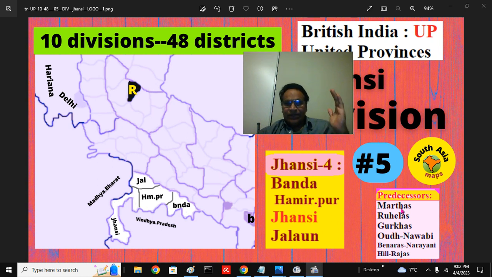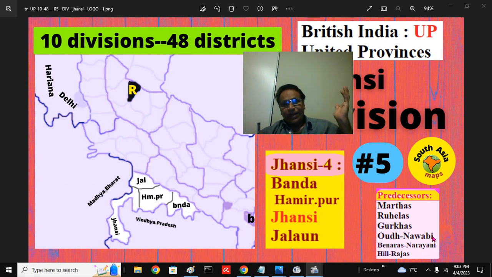Its predecessors, the rulers from whom the land was acquired, conquered or ceded, were the Marathas, who ruled mostly in Bundelkhand and in the Doab, the Meerut region up to Saharanpur. Then the Ruhelas, Muslim Nawabs, ruled in the Bareilly and Moradabad region. Then the Gurkhas ruled in the mountains of Uttaranchal, Uttarakhand, Kumaon and Garhwal.